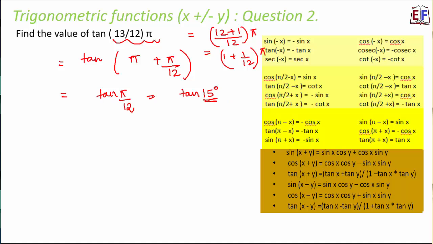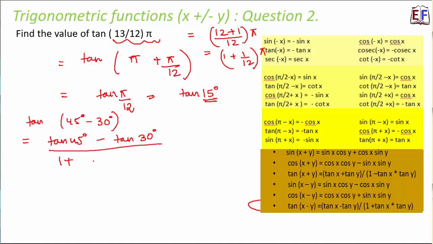Now that's pretty simple, because 15 can be written as 45 minus 30. And that is tan of 45 minus 30, tan x minus y. That is this formula: tan x minus y is equal to tan x minus tan y divided by 1 plus tan x tan y, that is tan 45 degree into tan 30 degree.